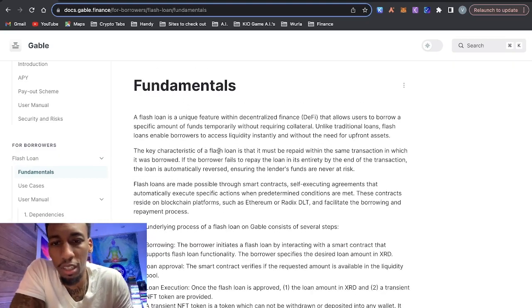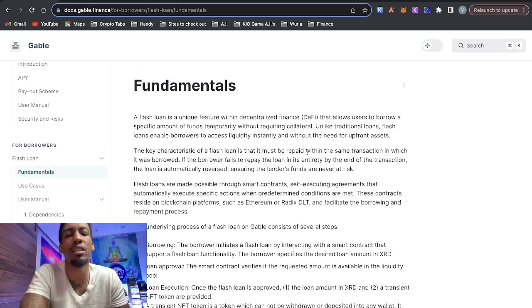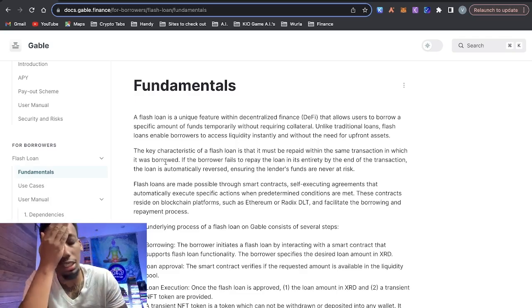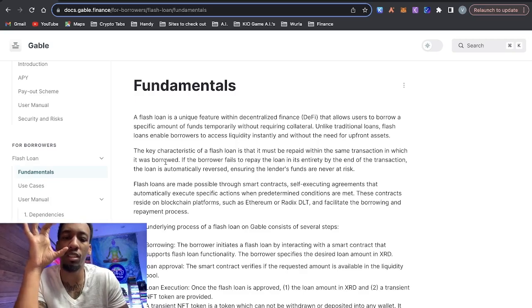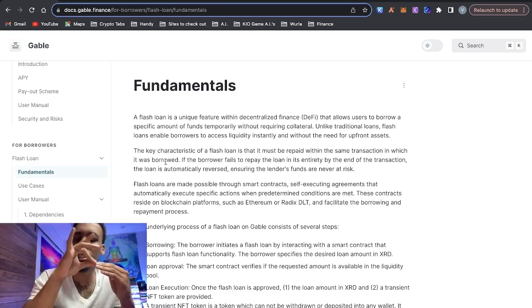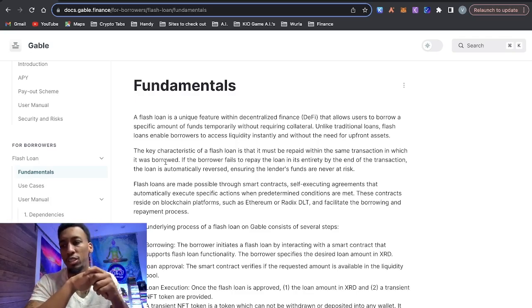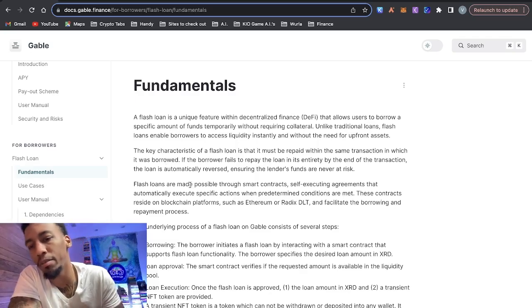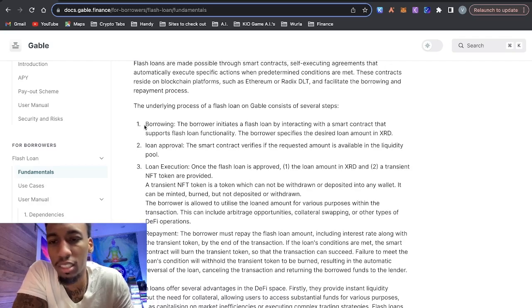The key characteristic of a flash loan is that it must be repaid within the same transaction in which it was borrowed. If you look at a blockchain, each block contains information, and then there's a chain connected to it after the consensus mechanism is met, then the whole thing happens over again. So it's saying before a next block is formed, it has to be paid or it won't be included in that block. This was pioneered by Aave.